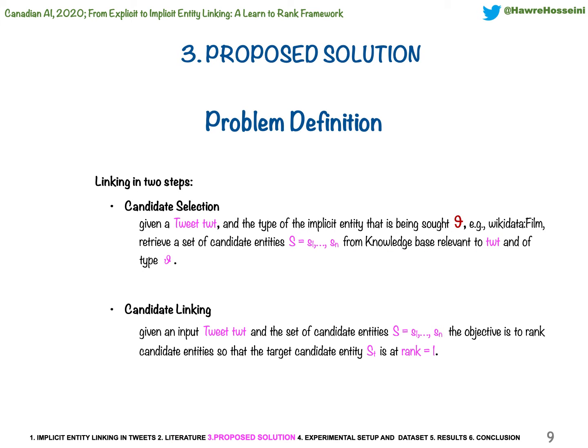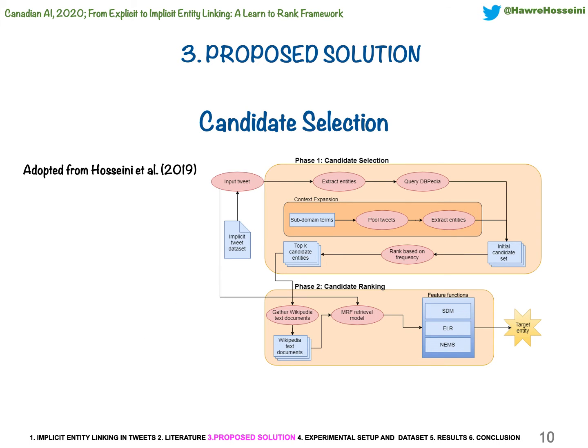How do we do the linking? So it is done in 2 steps of candidate selection and candidate disambiguation. Formally, given a tweet and the type of the implicit entity that it contains, retrieve a set of entities relevant to the tweet and of that type. This is candidate selection. But this step is followed by entity disambiguation, where the set of candidate entities is ranked, so the target candidate entity is at rank 1.